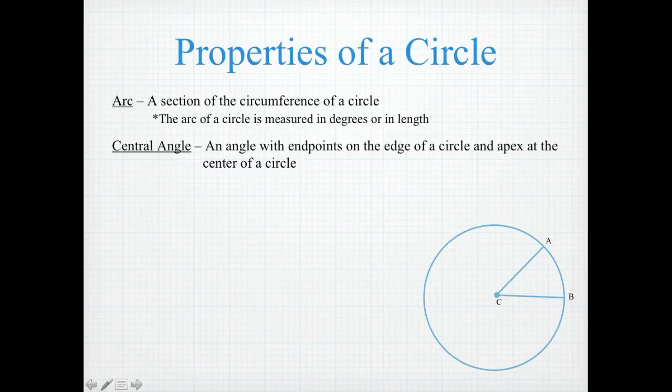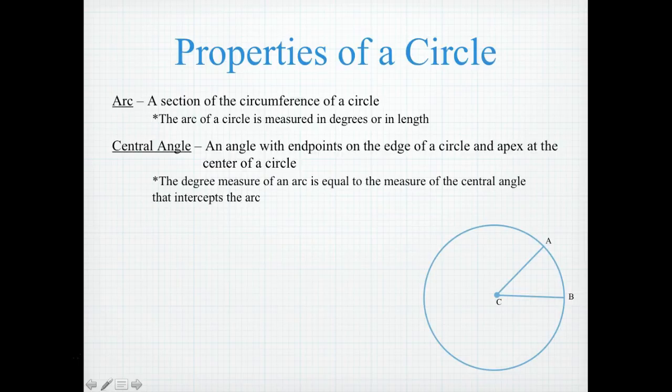Here we have a central angle, which is an angle with endpoints on the edge of a circle and an apex at the center of the circle. So for circle C, angle ACB is considered to be a central angle because its endpoints, which are A and B, lie on the circle, and its apex, C, is the center of the circle.